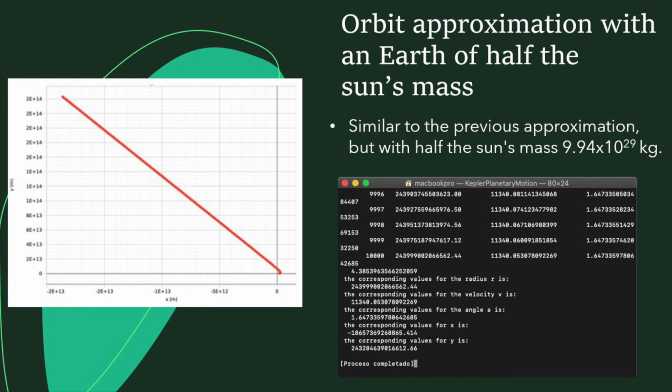The graph obtained from plotting the values of x and y in each iteration shows the approximation of the new Earth's orbit. As in the previous approximations, we obtained the position in the x-axis, the position in the y-axis, the radial distance between the two objects, the angle, and finally the velocity of this movement. The graph obtained from plotting the values of x and y is shown in this slide as the result of the approximation shown in the black picture.